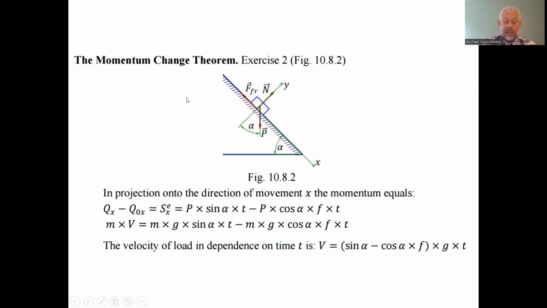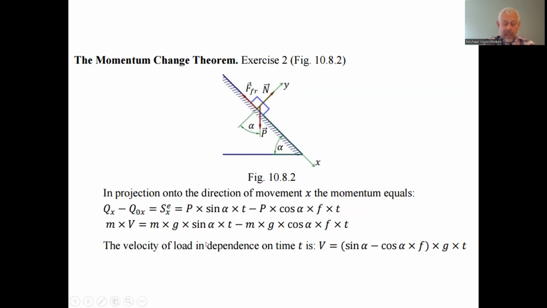And we subtract the friction force, related to the normal force. The normal force is the weight multiplied by cosine alpha, the projection of the weight force onto the normal direction, which is parallel to the ordinate axis. The normal reaction force is multiplied by the factor of friction.